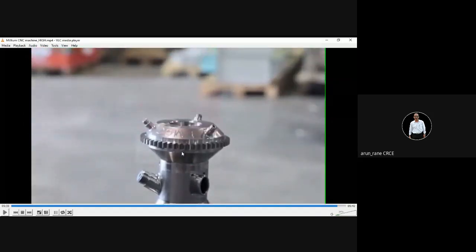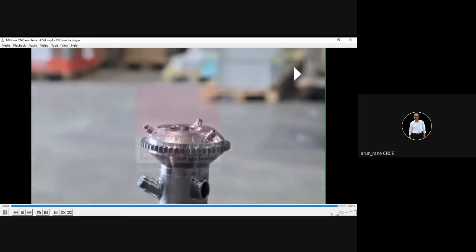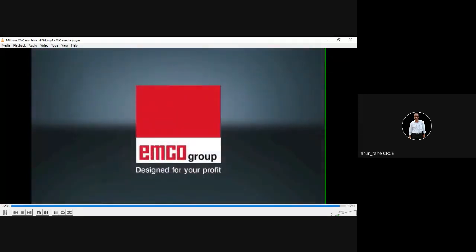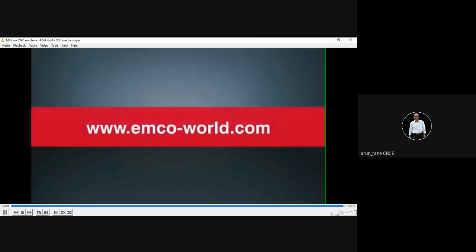This finished component is done on a CNC machine, and the cycle time for this was around 45 to 50 minutes, which cannot be done on 3D printing or casting or rolling. Casting, rolling, you forget it, because for one piece it is very difficult. All right.